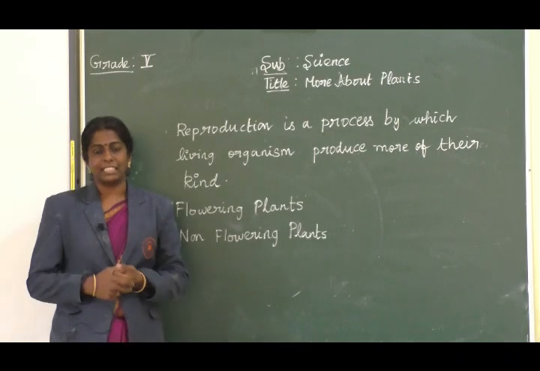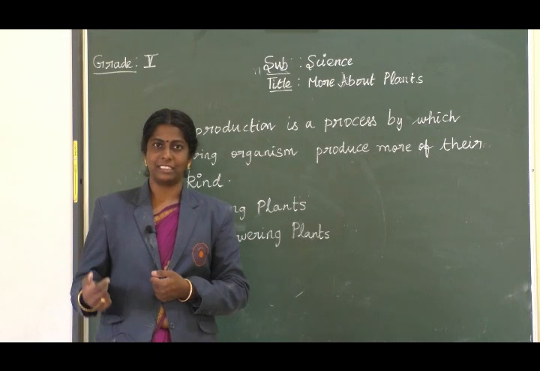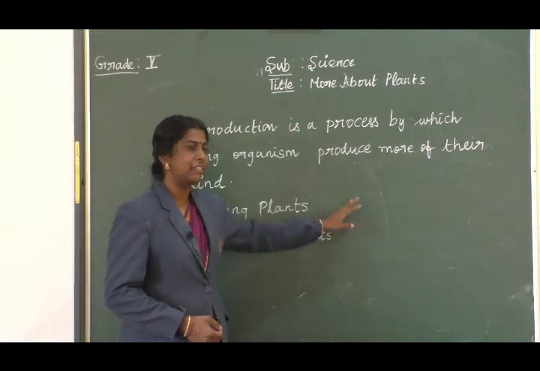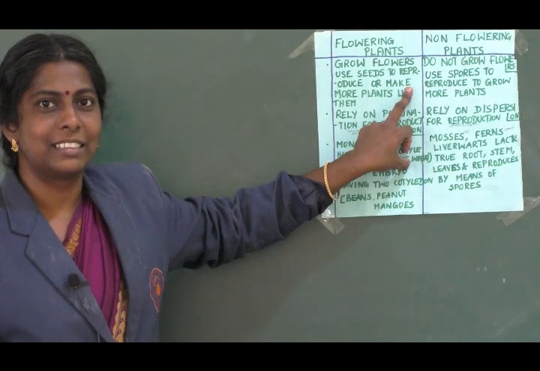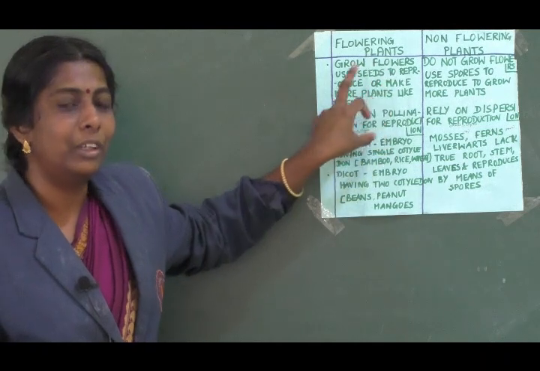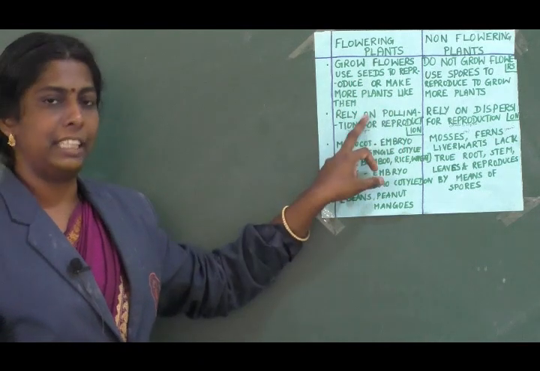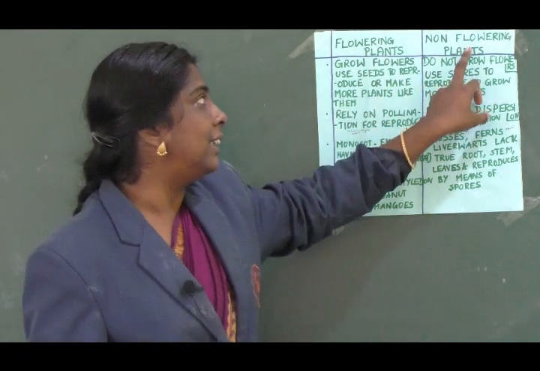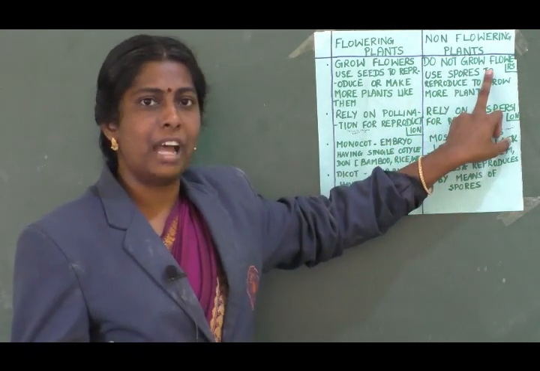So reproduction in plants. Plants are basically divided into two types, flowering plants and non-flowering plants. Flowering plants grow flowers, non-flowering plants do not grow flowers. So as I said, flowering plants will grow flowers and use seeds to reproduce or make more plants like them. But non-flowering plants do not grow flowers.